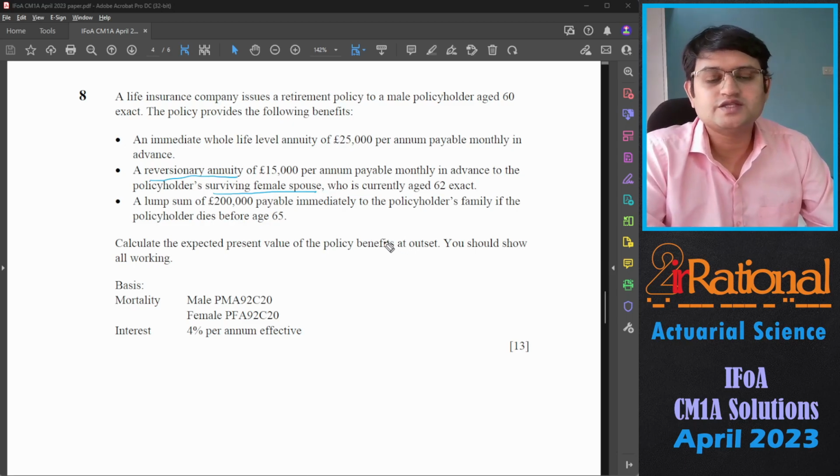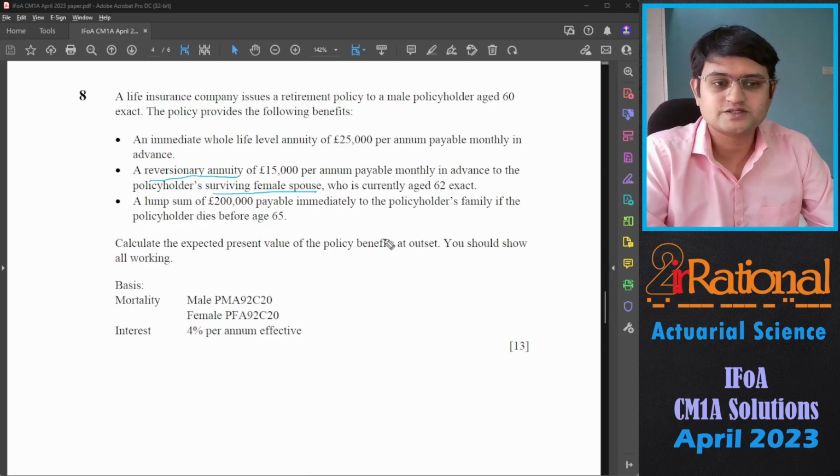That means this annuity would be given after the death of x. A lump sum of 200,000 payable immediately to the policyholder's family if the policyholder dies before age 65. Calculate the expected present value of the policy benefit at the outset. You should show all working. Male is PMA 92C20, female is PFA 92C20, and the rate of interest is 4%.